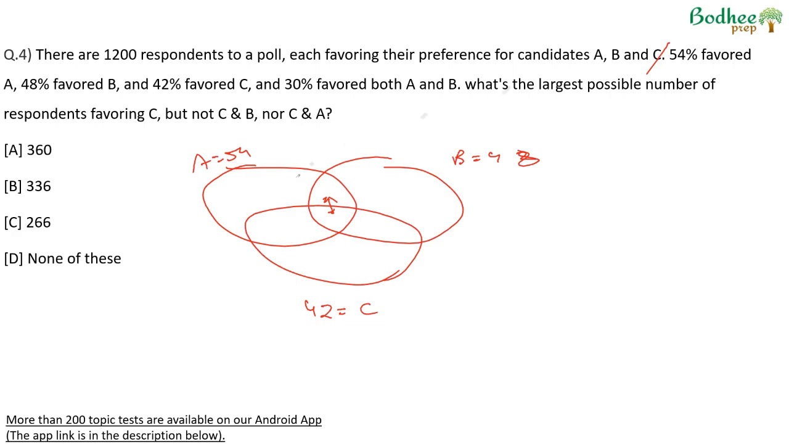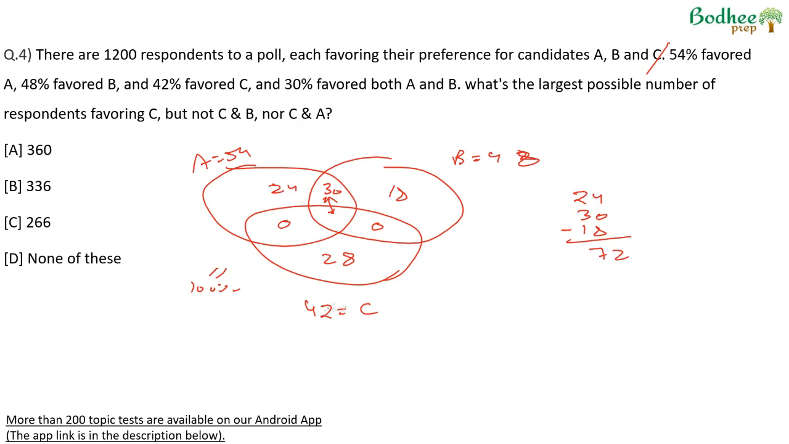The largest number for A and B can be, if we put the common of AB here, 30, here we'll have 24 left, because we want A and C and B and C to be minimum, that is 0. Here we'll have 48 minus 30, 18 left. This becomes a total of 24, 30 and 18, which is 72. But the total for this entire Venn diagram should be 100, because everyone had to choose one party. 100 minus 72 is 28. So a maximum of 28 here is possible.